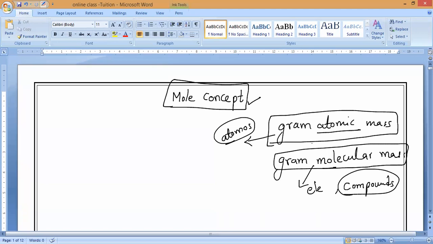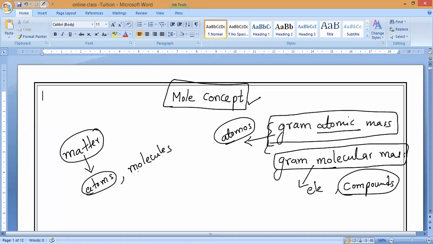Before going to enter into this, as we know, if we take any kind of matter, let me try to understand very carefully, guys. Matter is containing what? Matter may contain atoms. Yes or no? Matter may contain molecules, or matter may contain ions. Yes, sir, it may contain atoms, molecules, or ions.